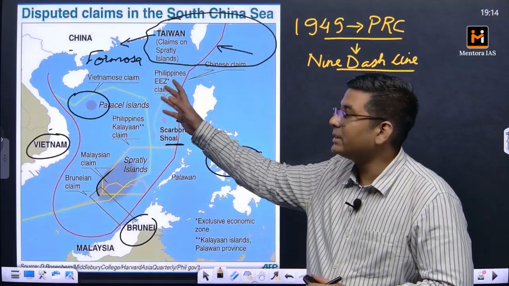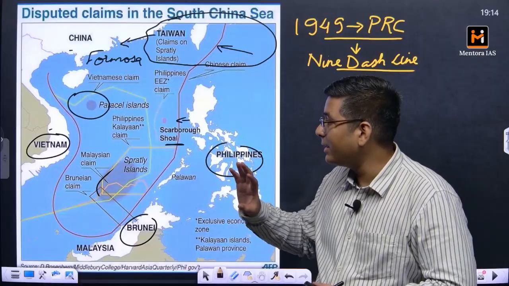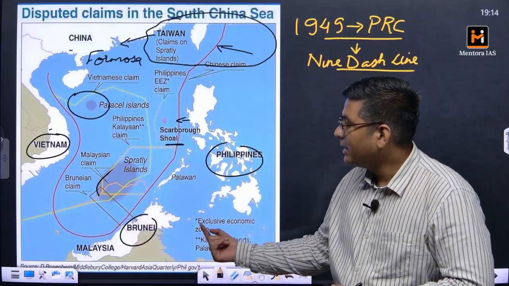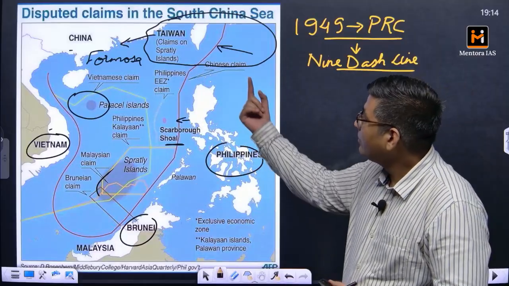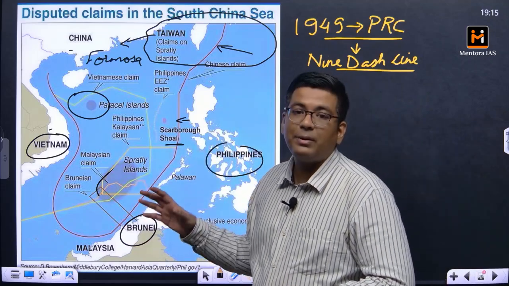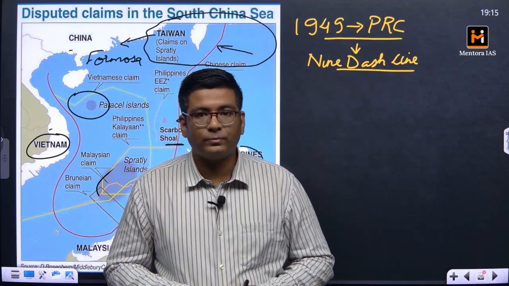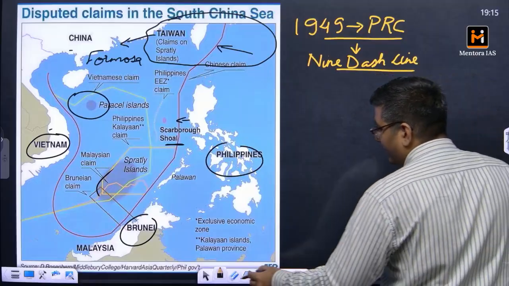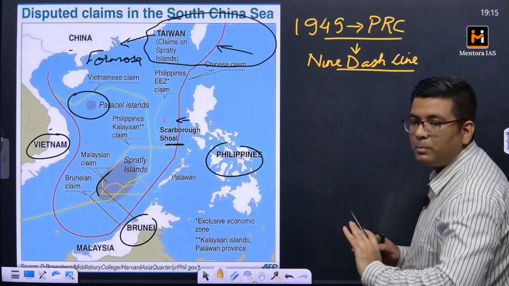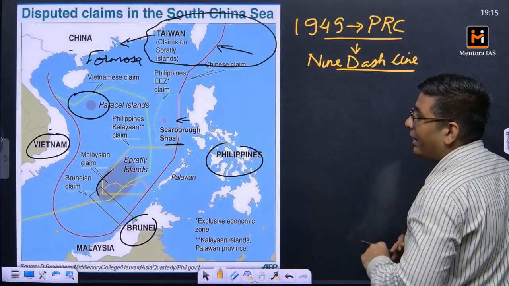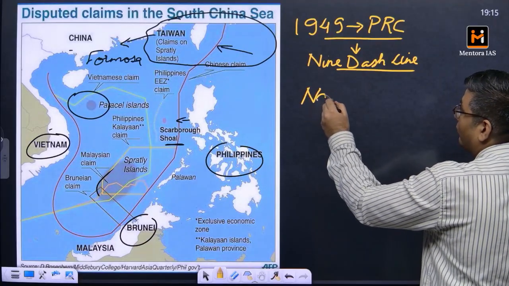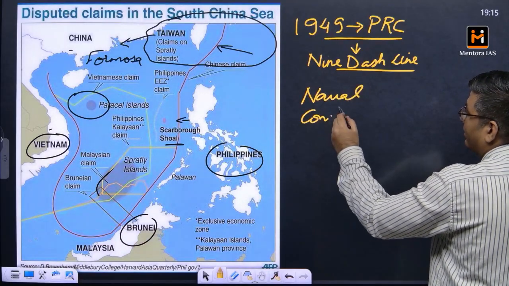On the other side, China has contestants in Vietnam, Malaysia and Brunei, then the Philippines, and in some regions Taiwan. So this entire region has been militarized on a lot of different fronts. Because of this, China is using its military might in this region. This region has seen naval confrontations between